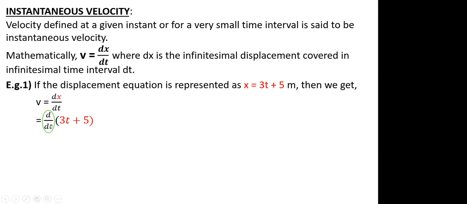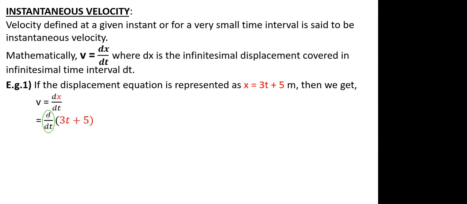And that operator tells us that t is the variable. Means I need to differentiate the function with respect to time. So the denominator tells us what is the variable, which value is going to change. So my variable is time.